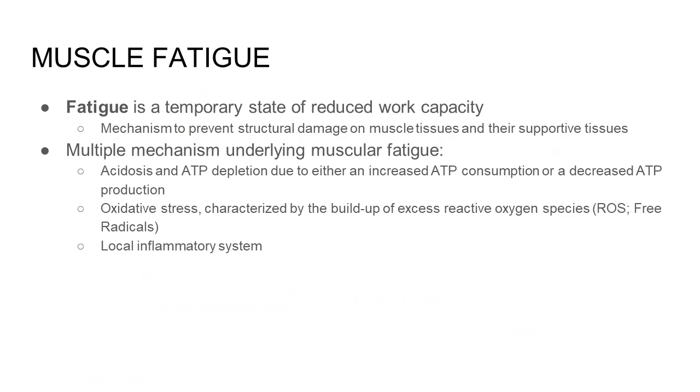Muscle fatigue. Fatigue is a temporary state of reduced work capacity. It is a mechanism to prevent structural damage to muscle tissues and their supportive tissues. We have multiple mechanisms underlying muscular fatigue. First is acidosis and ATP depletion due to either an increase in ATP consumption or a decreased ATP production. Another cause is oxidative stress, which is characterized by the buildup of excessive reactive oxygen species such as ROS or free radicals. The last mechanism is the local inflammatory system.